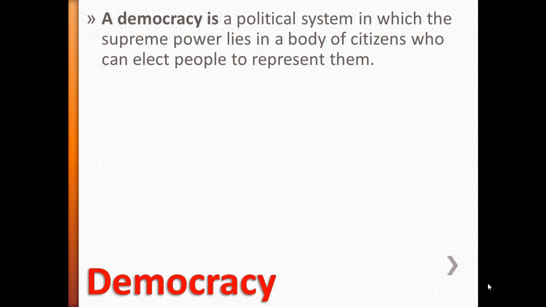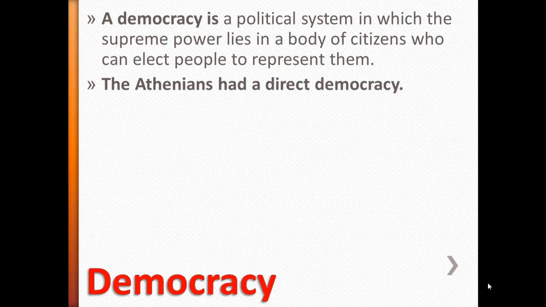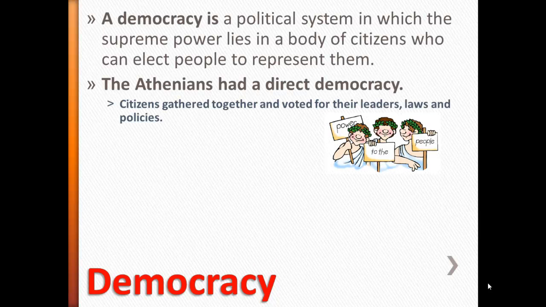Now, democracies go at least as far back as ancient Greece. The people of Athens established a direct democracy. In a direct democracy, the citizens of Athens would meet together in mass meetings to discuss public policies, laws, and elections. Then all the eligible people would vote on these issues. As you can imagine, a direct democracy would become much more difficult as the population grew.